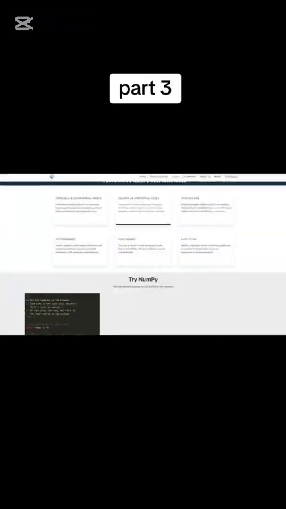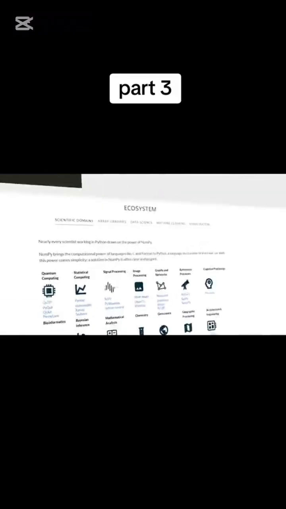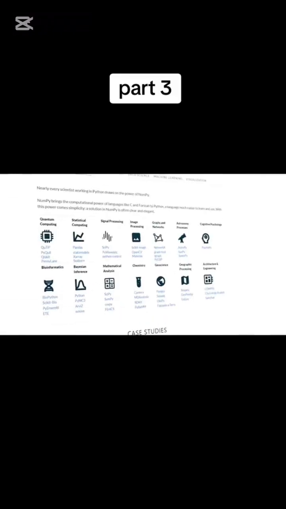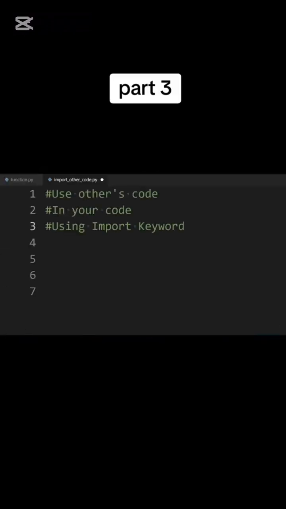Various people and communities have written Python code for many things, such as scientific calculations or creating games. So, if you want to use their code in your code, you can use the import keyword to import their code in your program. For example, here I am importing everything from the math module. Star is a wildcard used to import everything. Now, I can use functions and variables from the math file.